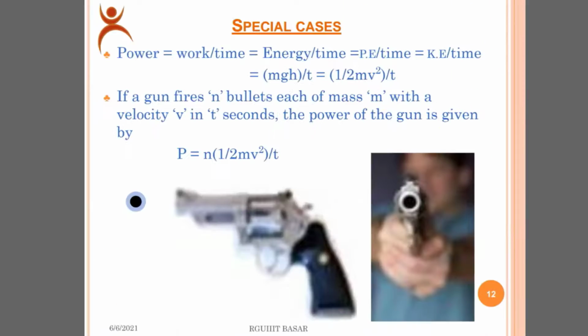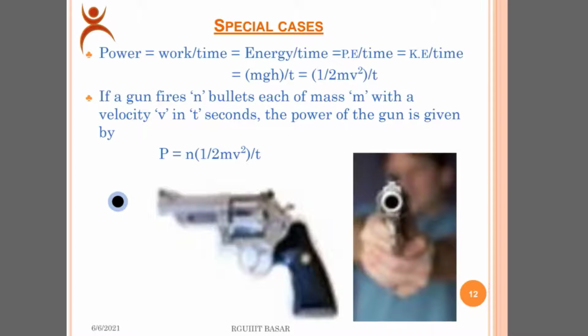Then go to another slide. In some special cases, let us see how the power works. Power equals work by time, energy per time, potential energy by time, kinetic energy per time. If a gun fires n bullets, each of mass m with a velocity v, in t seconds, the power of the gun is given by P equals n into 1/2 mv square by t, where n is the number of bullets, m is the mass of a bullet, v is the velocity, and t is the time.